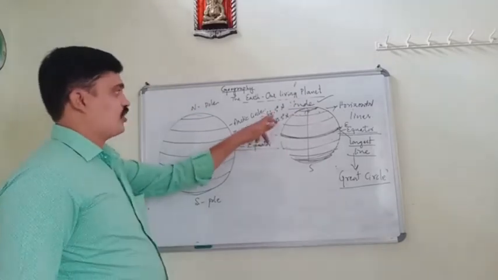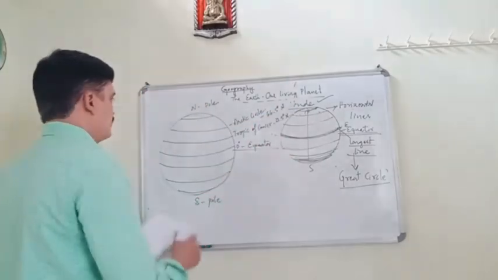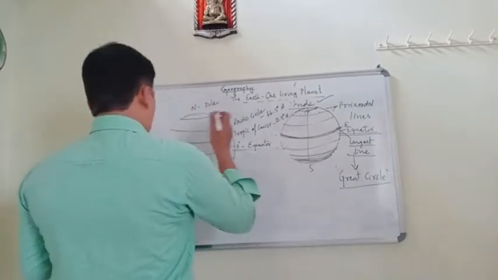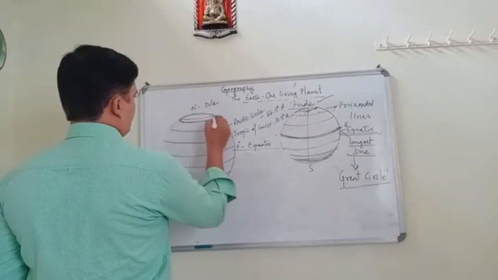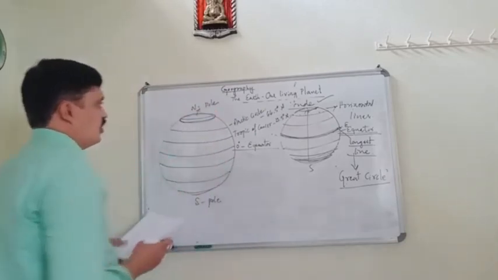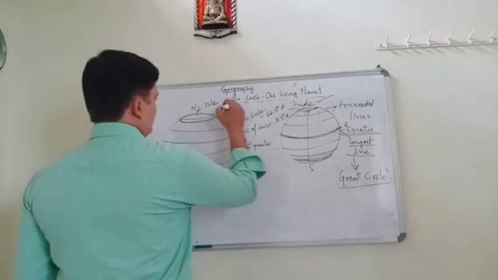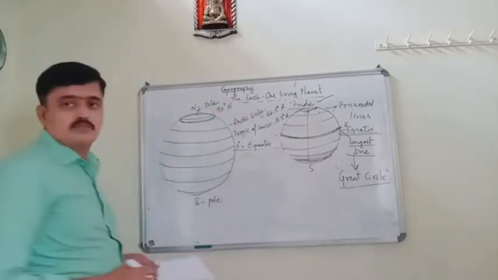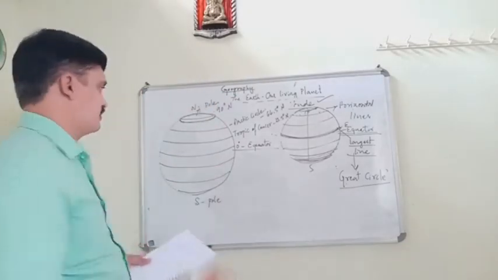So 66.5 degree north is the Arctic Circle. And this final one represents the North Pole. That is 90 degree north. North Pole is 90 degree north.